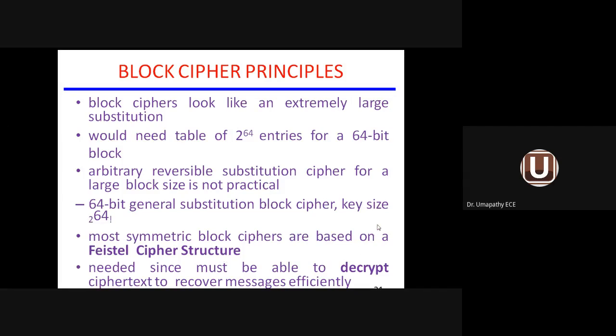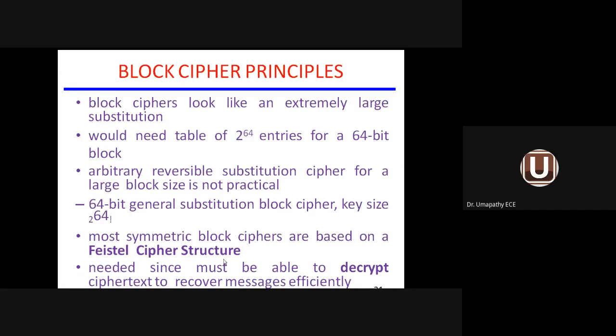And what will be the key size? We are having 64 bits, so 2 power 64 entries. But when we see the key size, the combination will be 2 power 64 factorial. 2 power 64 factorial number of keys will be available. Most symmetric block ciphers, under block cipher, we are going to use only the symmetric technology. So symmetric block ciphers are based on